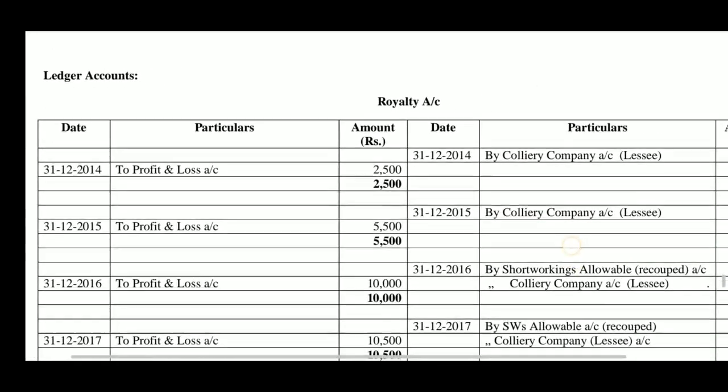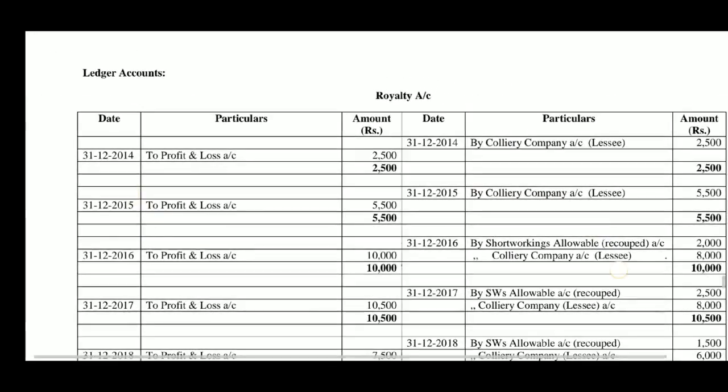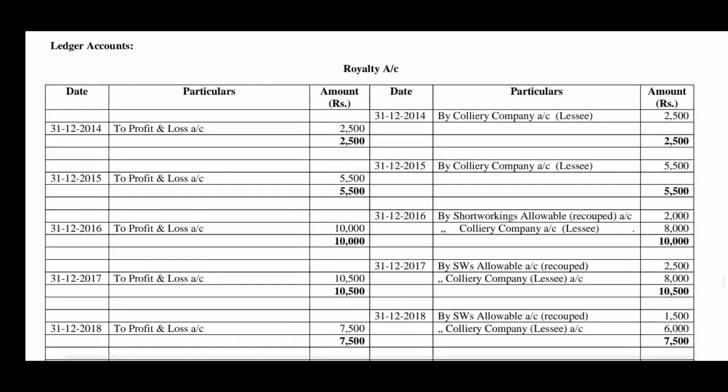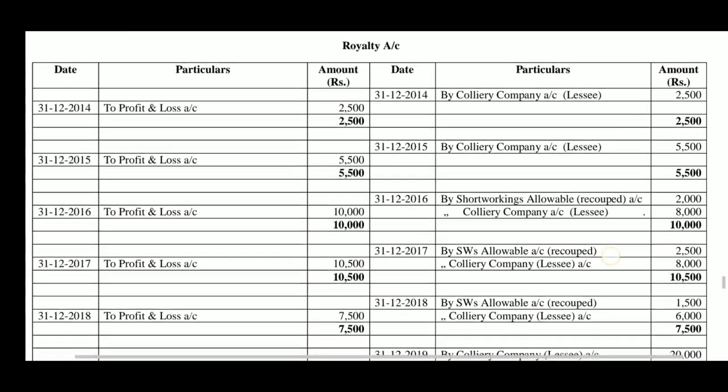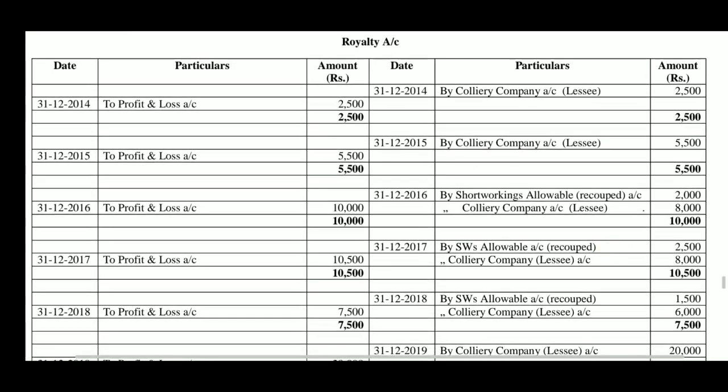Now, the ledger accounts in the books of lessor. Here also we have not opened the minimum rent account in the books of lessor. Without opening the minimum rent account, we have passed journal entries and ledger accounts for all the years. Now, on the basis of those journal entries, royalty account, short workings allowable account and lessee's account have been prepared.